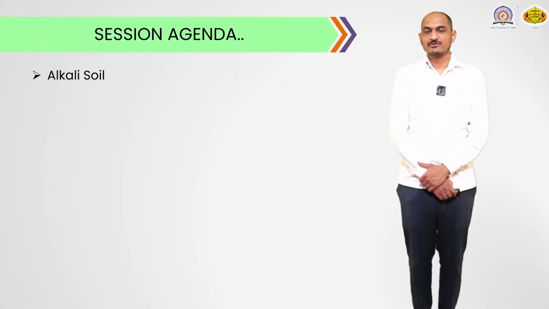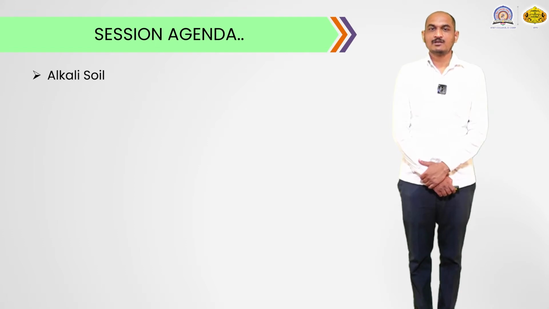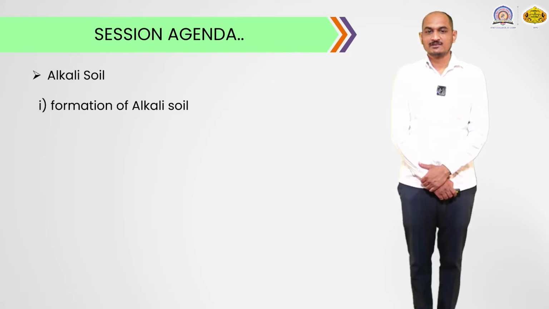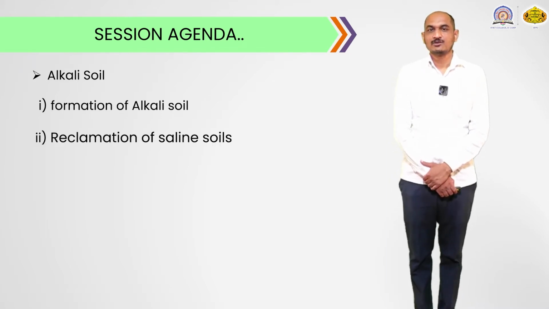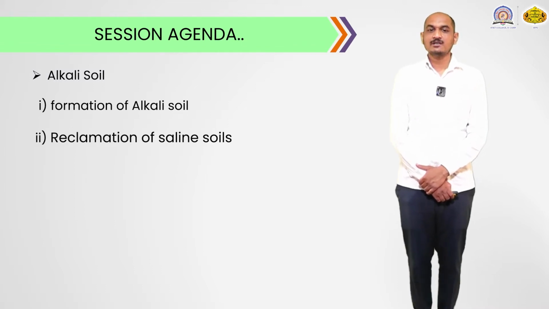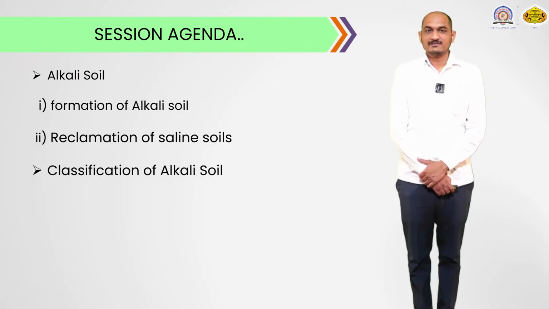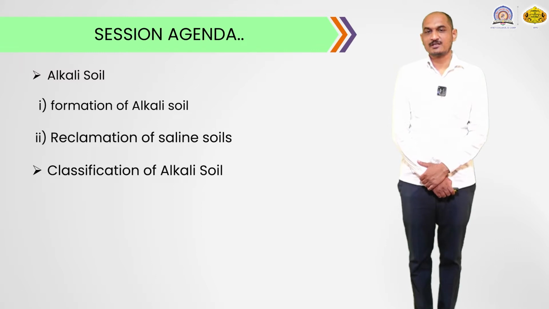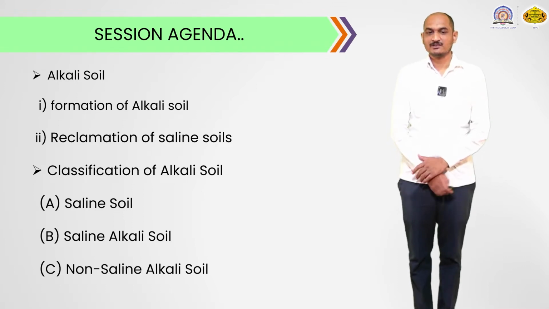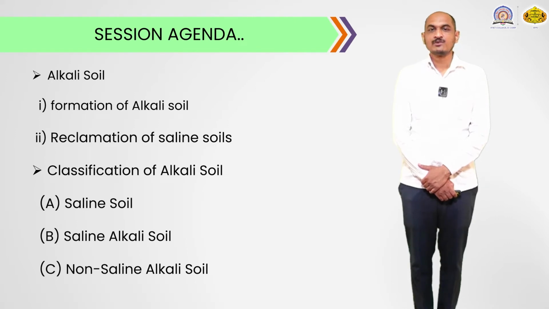Now in today's session we continue this topic, and our first point for discussion is the alkali soil. In that, first we discuss the formation of alkali soil, and after that we will discuss the reclamation of saline soil. Along with the alkali soil, in today's session we also discuss the classification of alkali soil. We know that the alkali soil is classified into three classes. First one is the saline soil, second one is the saline alkali soil, and third one is the non-saline alkali soil. So, dear students, in today's session we cover all these points one by one.